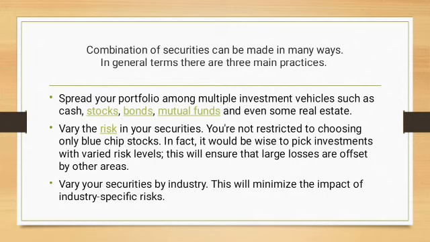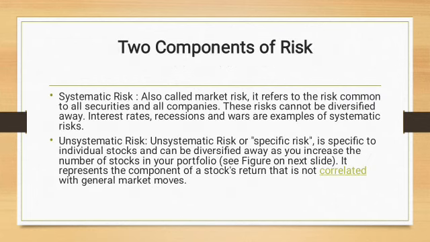Combination of securities in the portfolio can be made in many ways, and in general there are three main practices. Spread your portfolio among multiple investment vehicles such as cash, stocks, bonds, mutual funds, and even some real estate. Vary the risk in your securities. You are not restricted to choose only blue chip stocks. In fact, it would be wise to pick investments with varied risk levels. That will ensure that large losses are offset by other areas. Vary your securities by industry. This will minimize the impact of industry specific risks. So these are the different ways of combining securities.